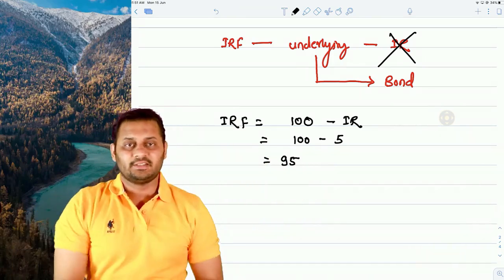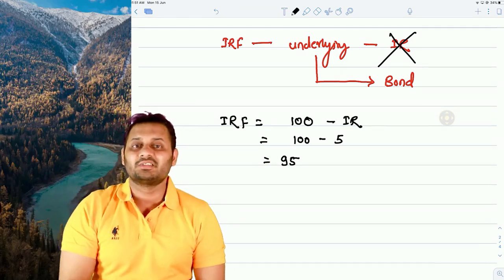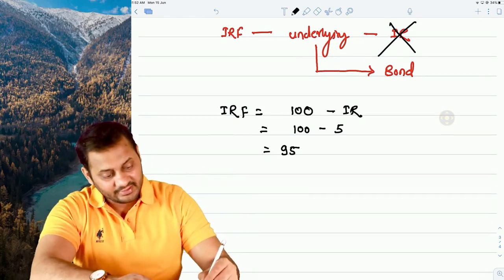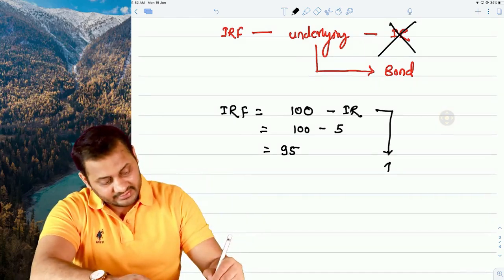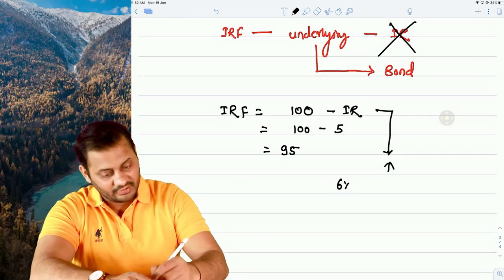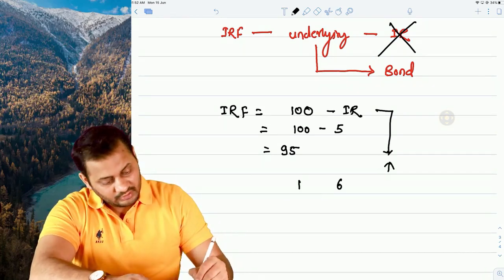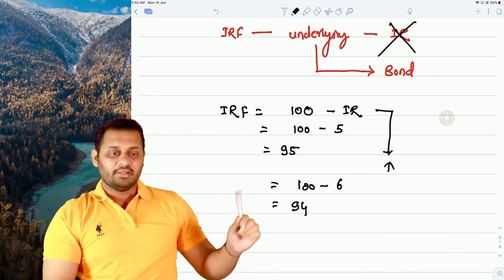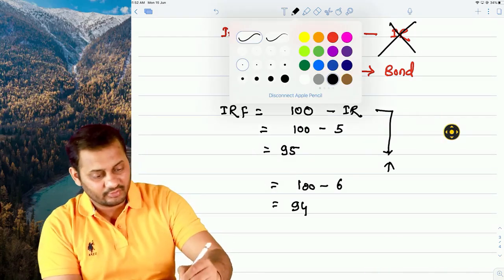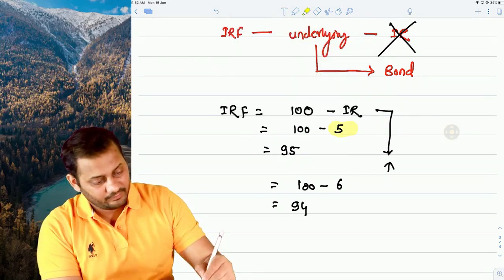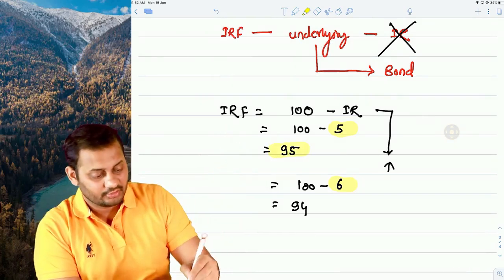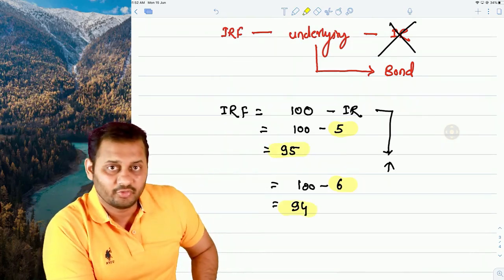If the interest rates are 5, both of them are inversely related. Let's say if the interest rates are increasing, let's increase this interest rate to 6%. What will happen? 100 minus 6, it will be 94. So can you understand, if I increase the interest rate from 5% to 6%, the price of the interest rate future goes down from 95 to 94.